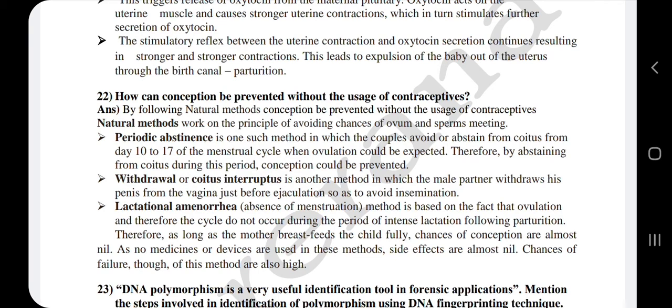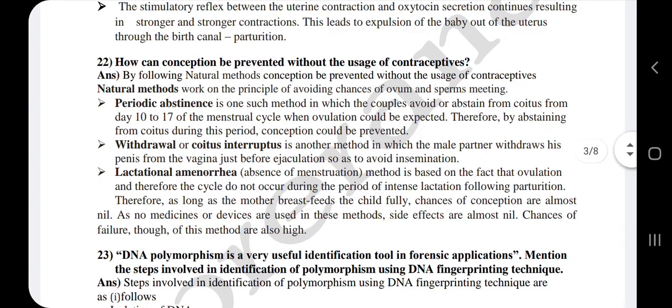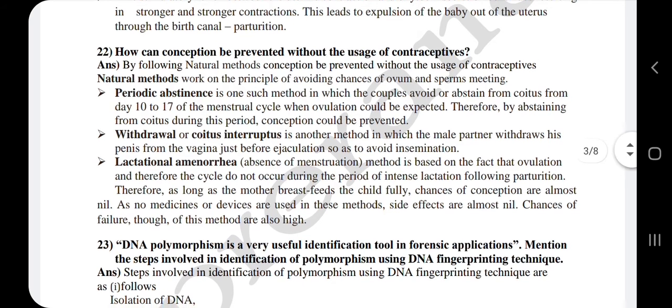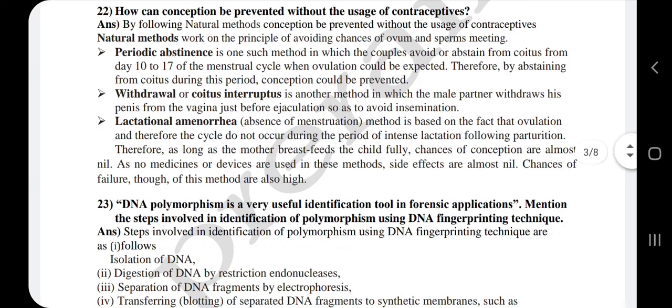How can conception be prevented without the usage of contraceptives? Means they are asking the question of natural methods to prevent the conception. So the natural methods work on the principle of avoiding the chances of the ovum and the sperm meeting. They are periodic abstinence, withdrawal or coitus interruptus, and lactational amenorrhea.